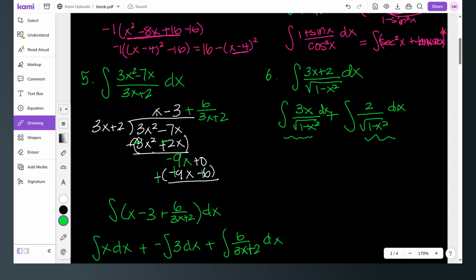All right, so actually this one's going to be a trig formula. This one will be arcsine. It's very similar to this one where we completed the square. So u substitution for this one. And then look at the trig formulas for this one for arcsine, because that's a square root of a squared minus u squared. So we're good on that one, I believe.